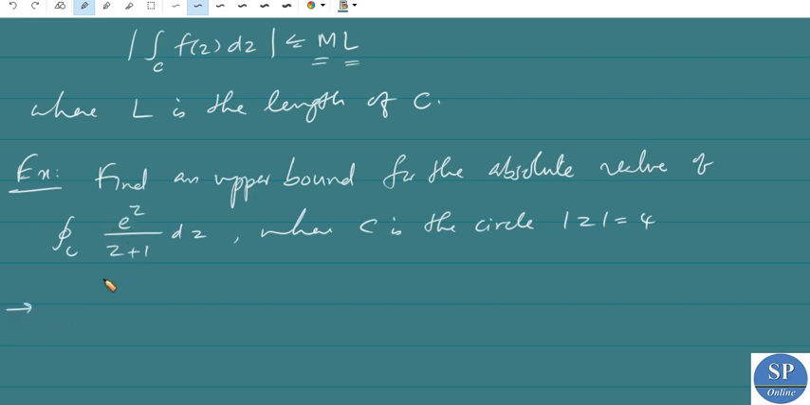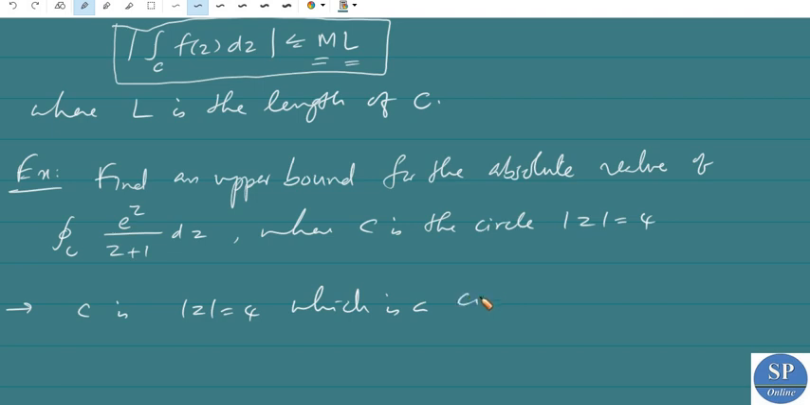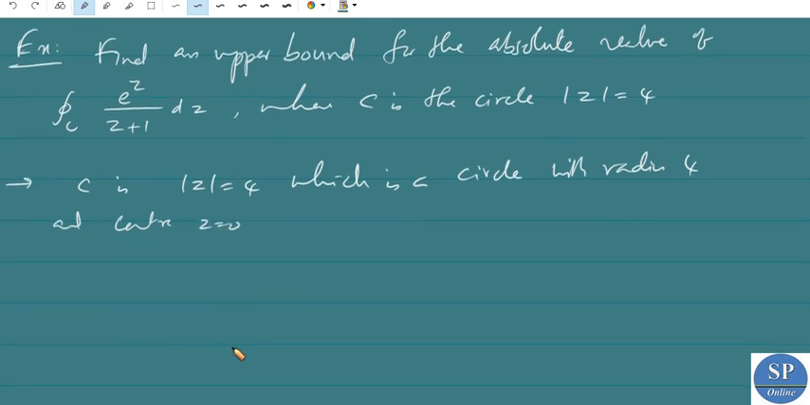Okay, so here by the ML inequality, modulus of the integral of f of z dz is at most M into L, where M is the upper bound for f of z and L is the length of C. Here C is mod z is equal to 4, which is a circle with radius 4 and center at 0.